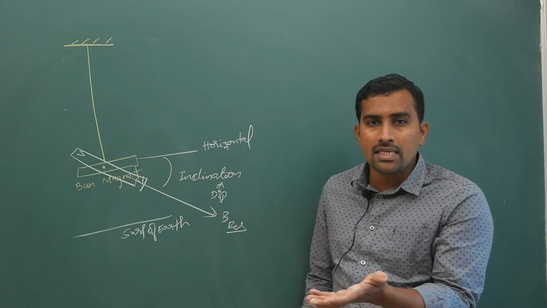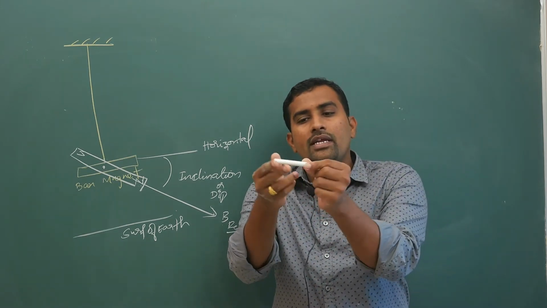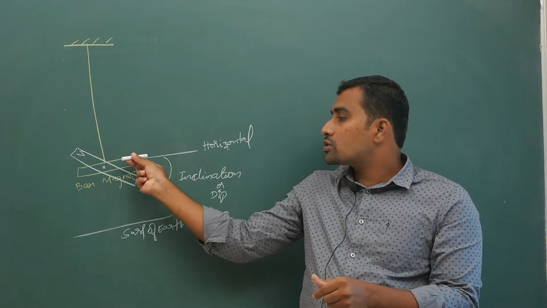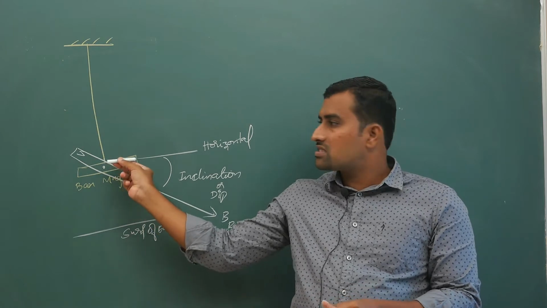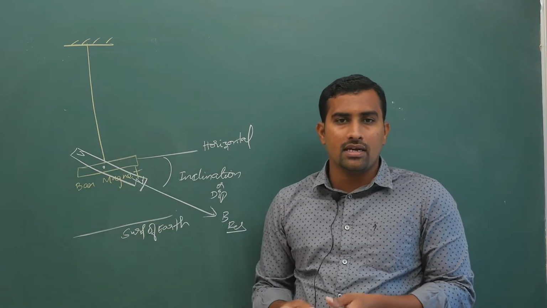Your compass needle, if you take, is only in the horizontal plane, so it will only show in this direction, that's all. Even if it is tilted this way, it will still show only this much. The compass needle will show only the horizontal direction.